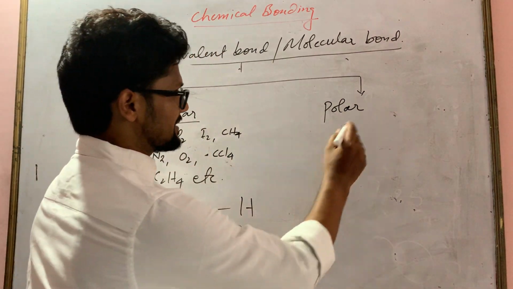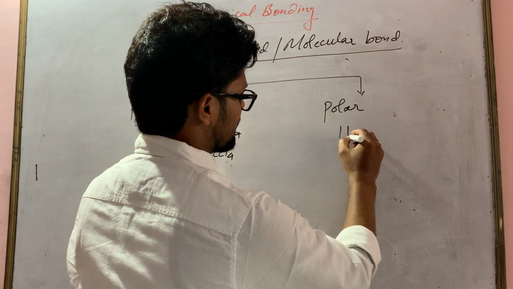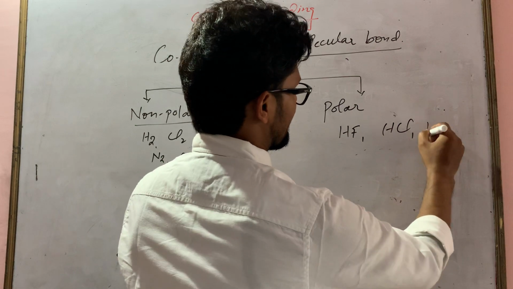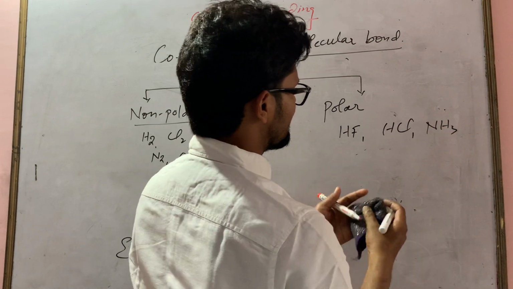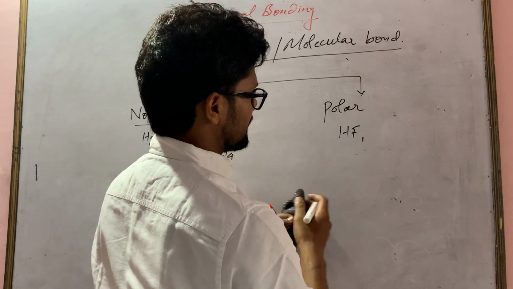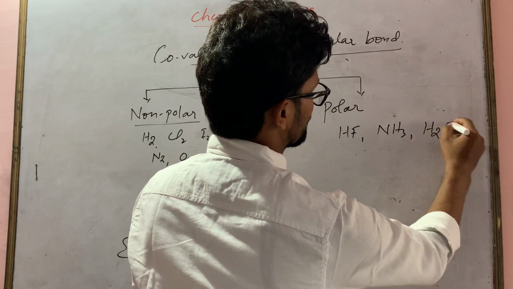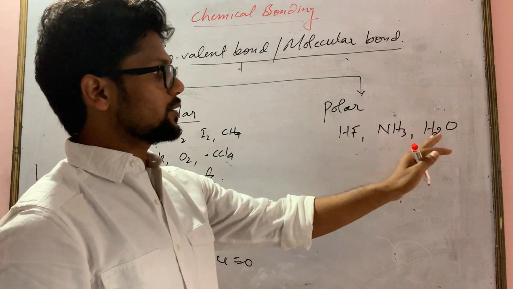Examples will be HF, HCl, NH3. I only take 3, as given in your book: NH3 and H2O. These are called polar covalent compounds.